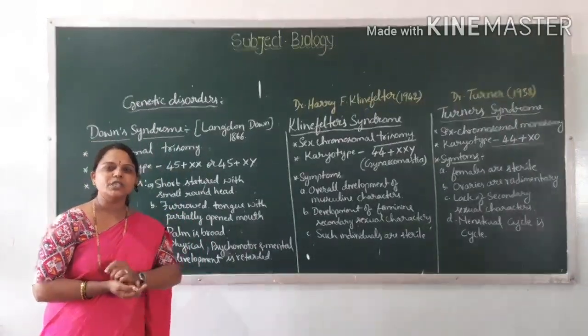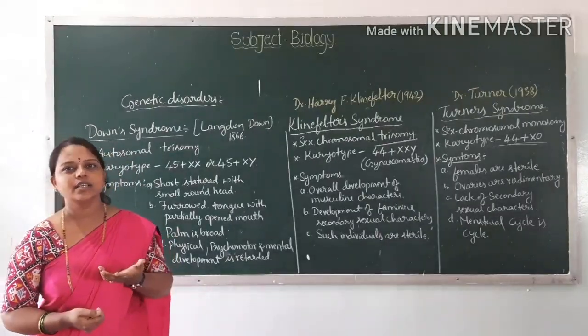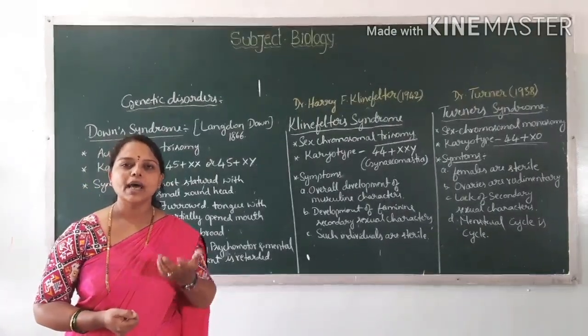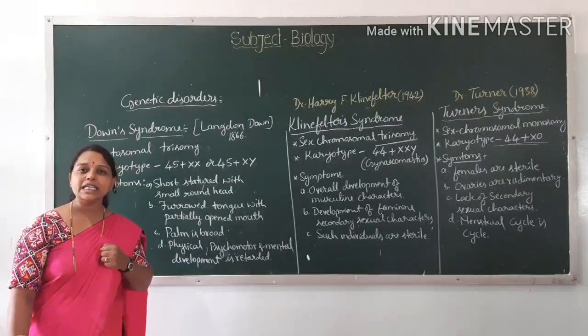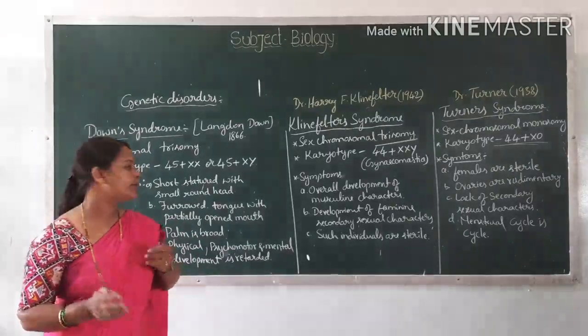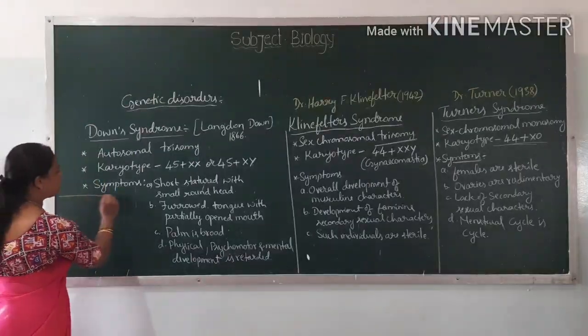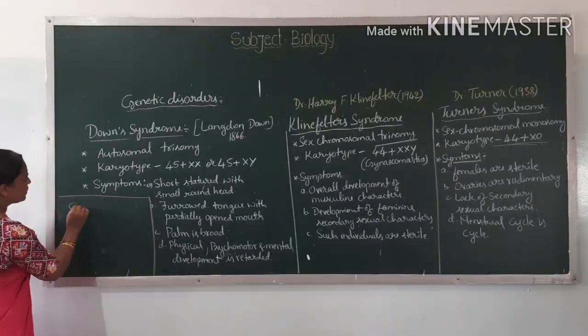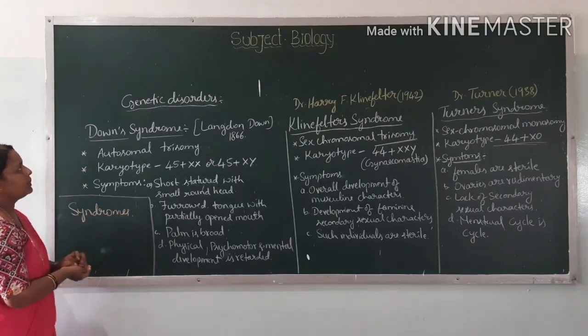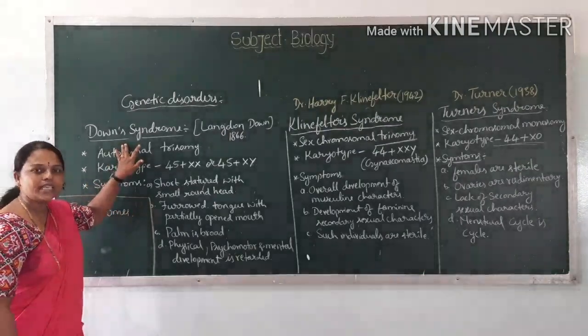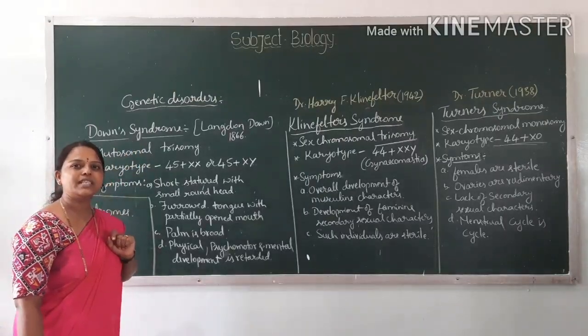What is the meaning of syndrome? Any changes that occur in the number or in the structure of chromosomes lead to a series of abnormalities, and that is called a syndrome. Okay, syndromes. We are going to discuss the chromosomal syndromes.